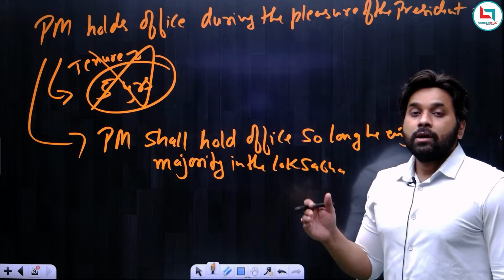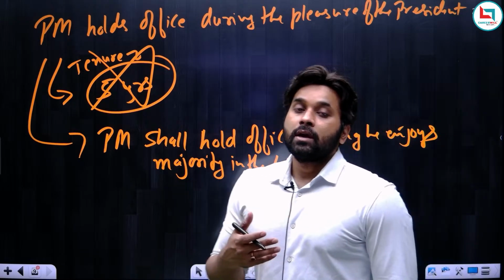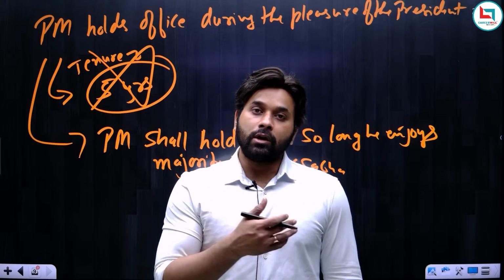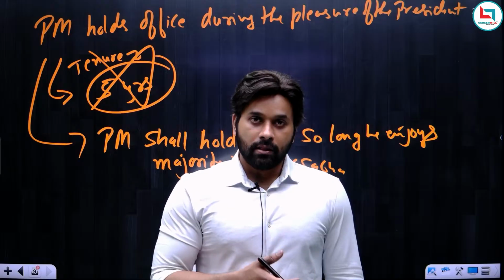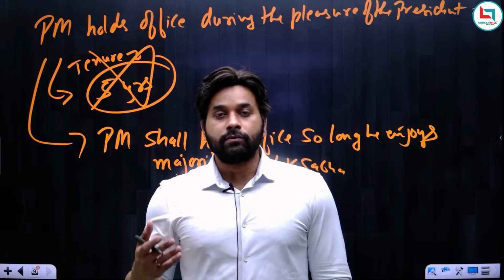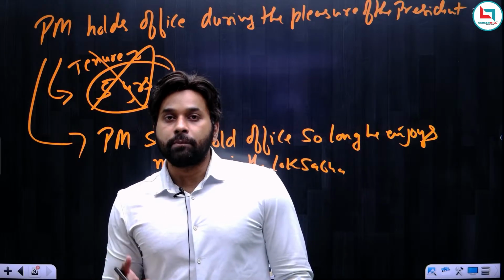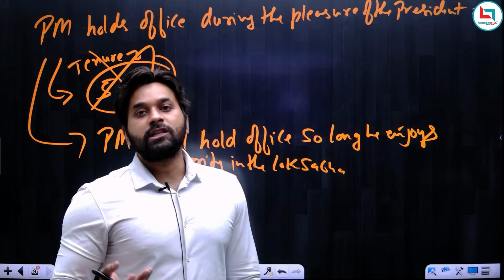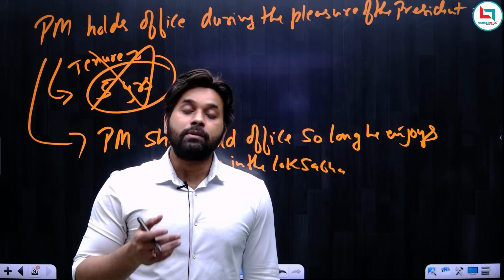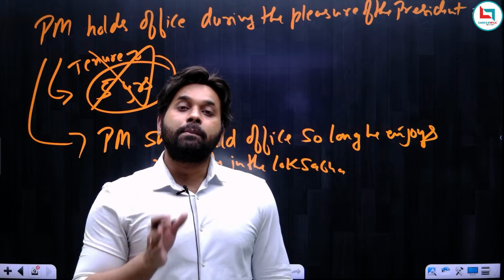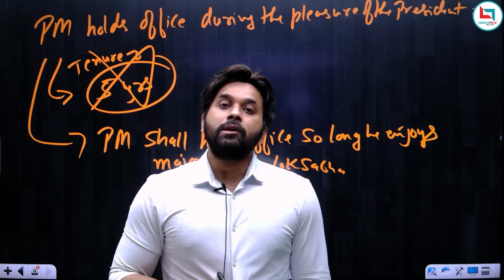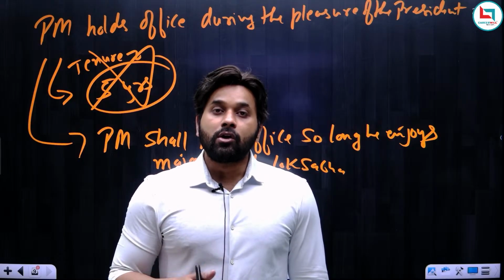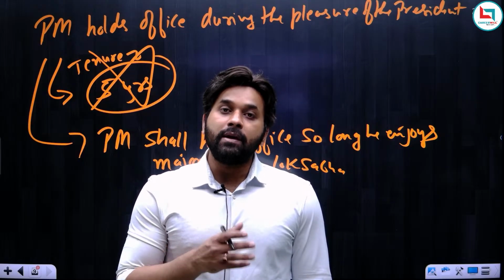This is the fact. So right now what we understood is that the president cannot appoint any random person as the prime minister, and similarly he cannot remove the prime minister just like that. The president must observe or follow the constitutional principle, that is the parliamentary convention. This is what the parliamentary convention expects from the president. And remember, if the president is not observing parliamentary convention, then he can be removed from his office on the ground of violation of the constitution. Because in our constitution you will find that there is a parliamentary system.